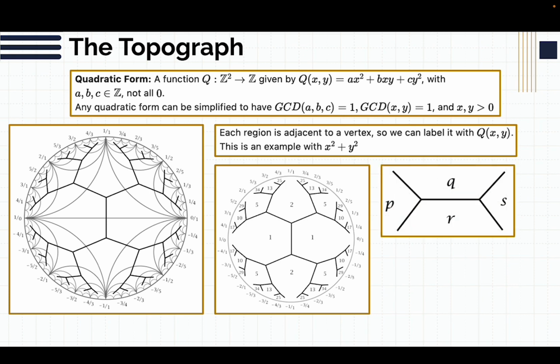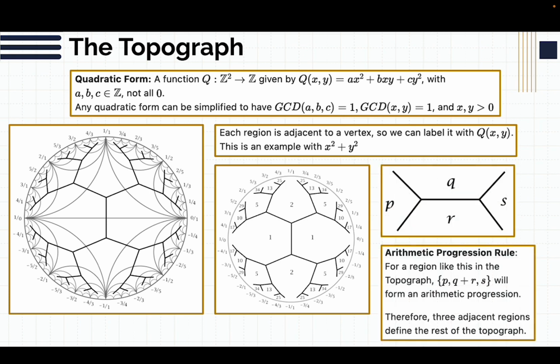There's a nice rule about it called the arithmetic progression rule, which says that for a region that looks like this in the topograph, where we have one number, then two numbers, and then one number, they have to form an arithmetic progression. So p, q plus r, s will form an arithmetic progression. Because of that, if you have three adjacent regions, that will basically define the rest of the topograph, which is really nice.